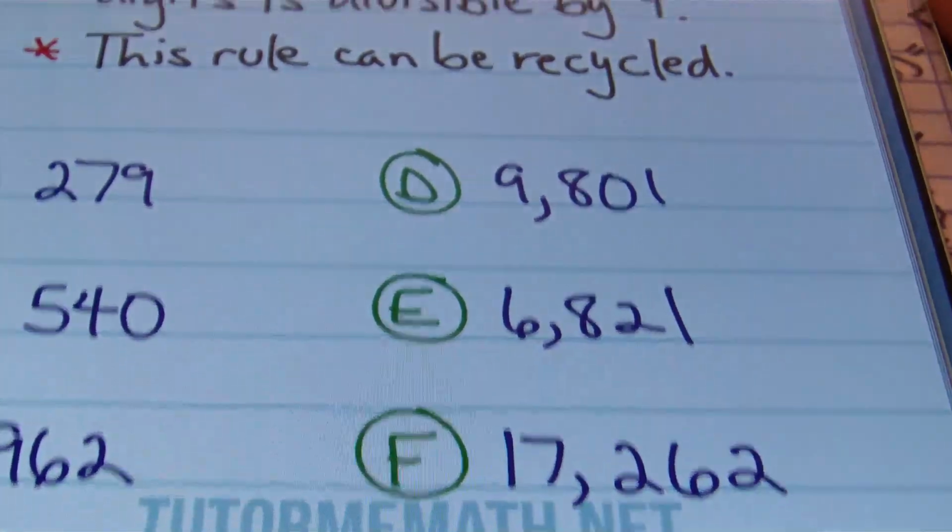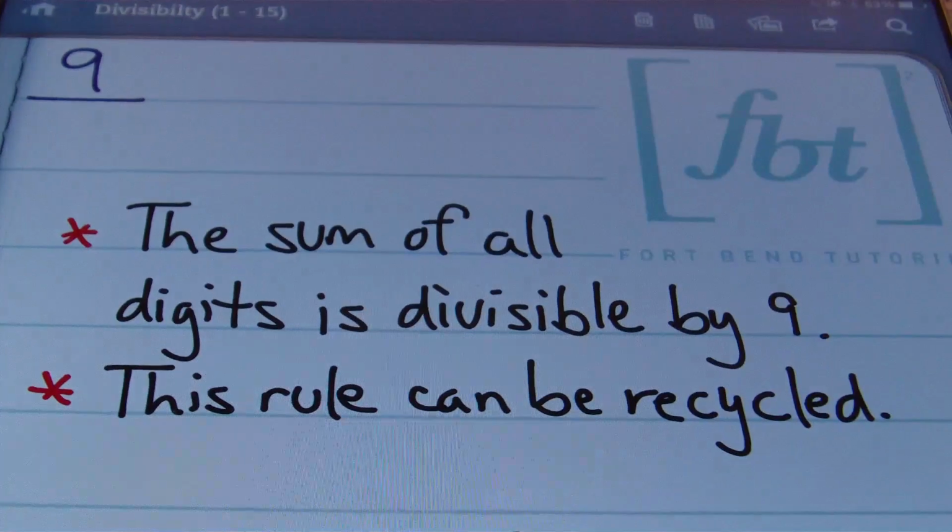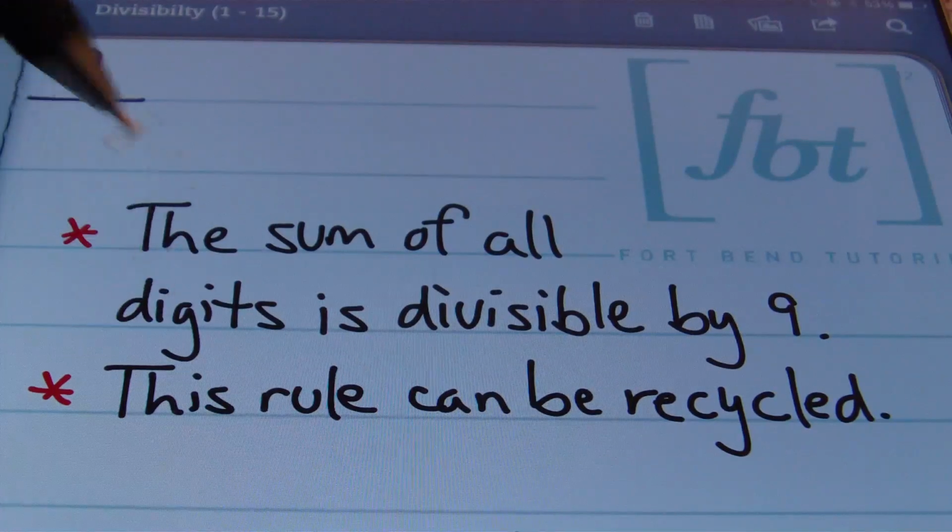The number 9. When you're checking for divisibility by 9, the sum of all digits is divisible by 9. That means you just simply add all the digits together, and if it's a multiple of 9, the original number is divisible by 9. Not bad. And this is one of those rules that you can keep doing over and over again. All right, so let's put that into practice.